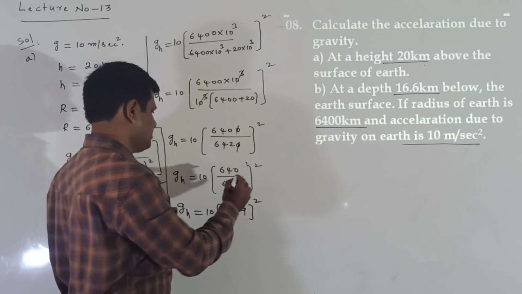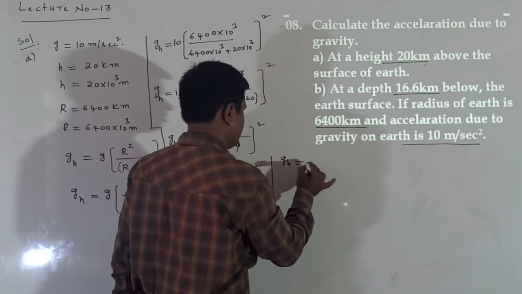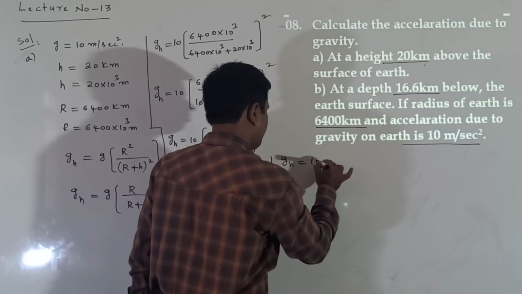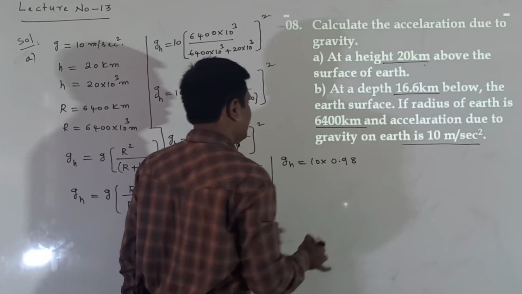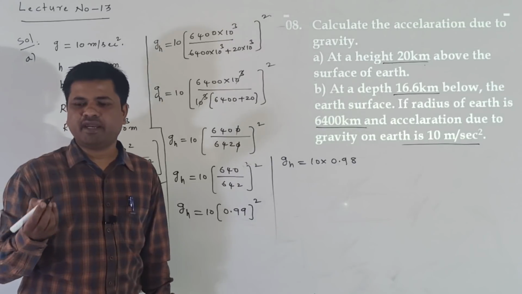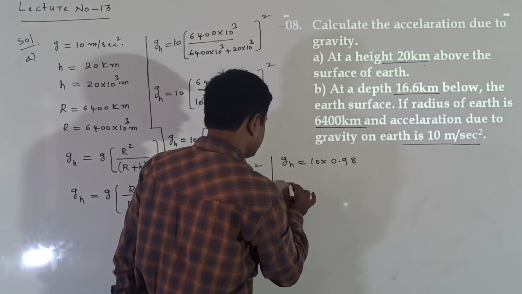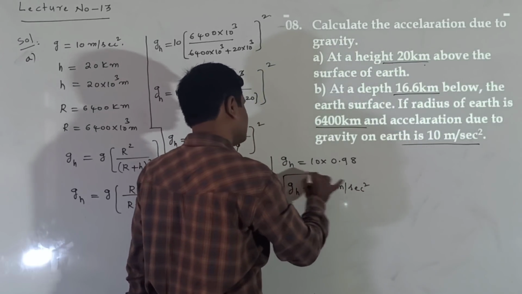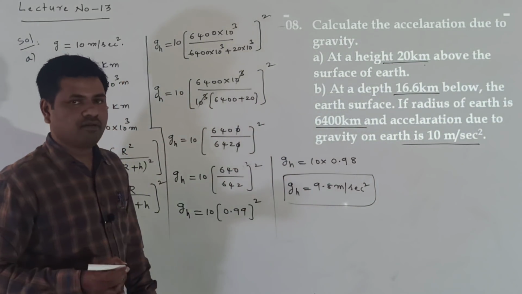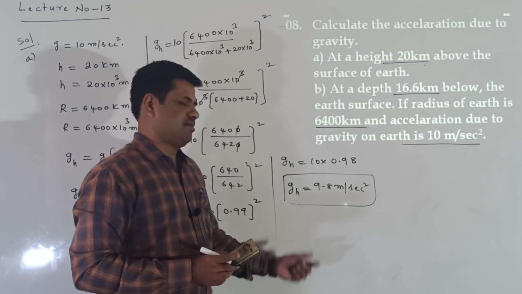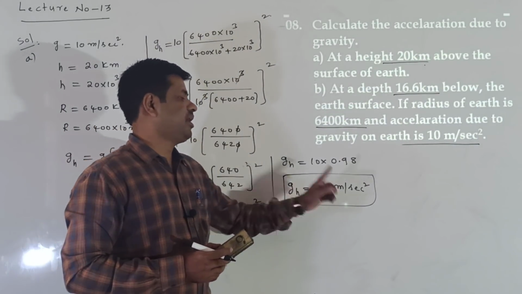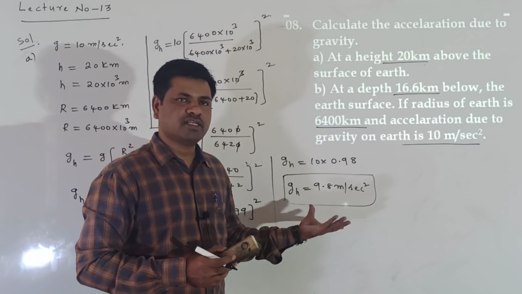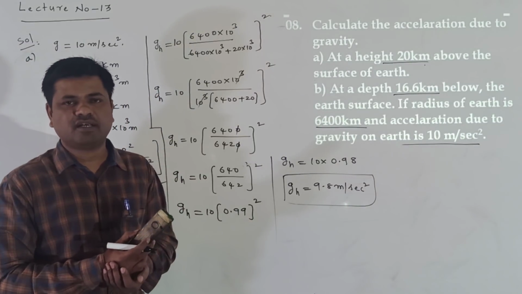0.99 whole square value is 0.98, near about. GH is equal to 10 into 0.98. Now multiplying this, GH is equal to 9.8 meter per second square. On the earth surface they gave 10, but at height h it is 9.8 meter per second square. When going to the height, g value gradually decreases. Already we know that concept.